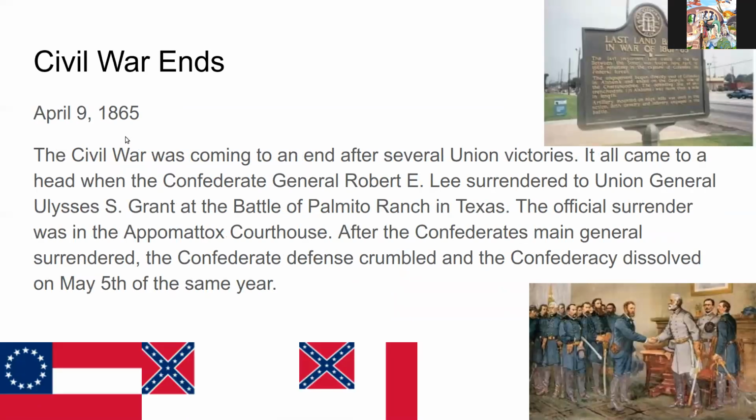The Civil War ends, April 9th, 1865. The Civil War was coming to an end after several Union victories, although it all came to a head when the Confederate General Robert E. Lee surrendered to Union General Ulysses S. Grant at the Battle of Palmito Ranch in Texas. The official surrender was at the Appomattox courthouse, after which the Confederates' main general surrendered. The Confederates' defense crumbled after that, and the Confederacy dissolved on May 5th of the same year.